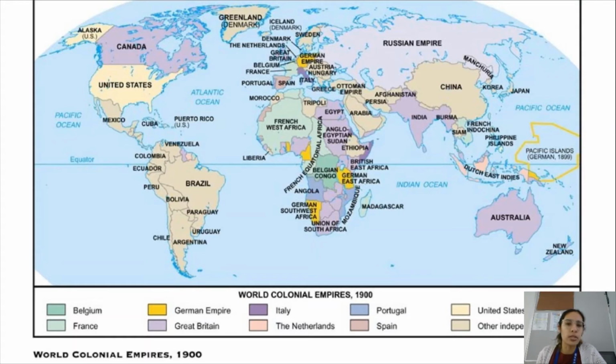So we are going to see our Europeans still dominate the globe, still have different colonies everywhere. But notice that Portugal and Spain are not at the top. Their power diminished a lot once they lost their colonies in Latin America. And we're also going to have new players come into the game, the United States and Japan. They're going to start putting their own colonies all over the globe and taking over territories.